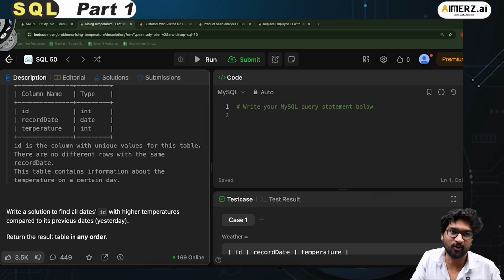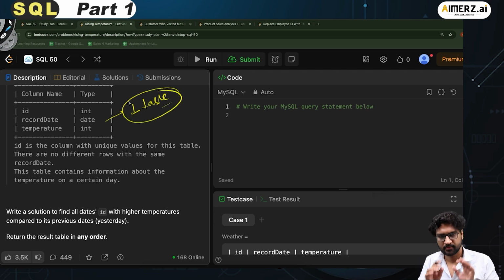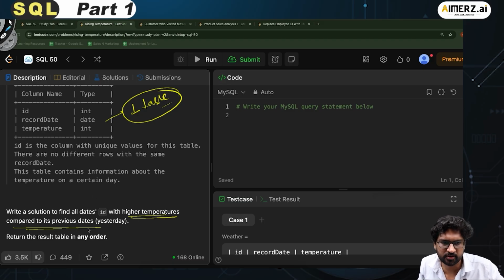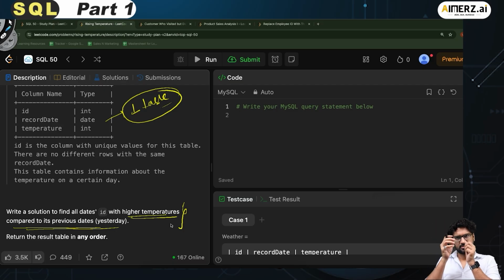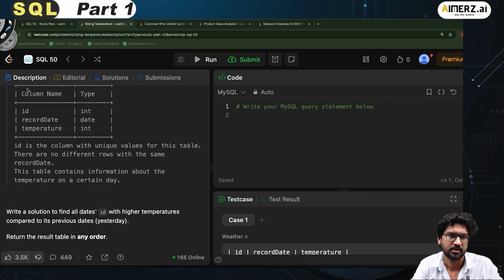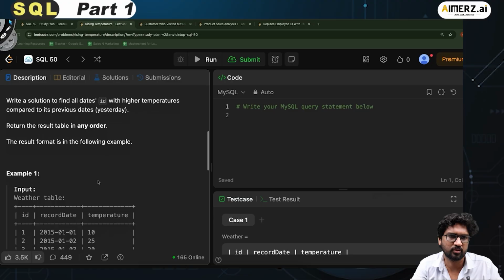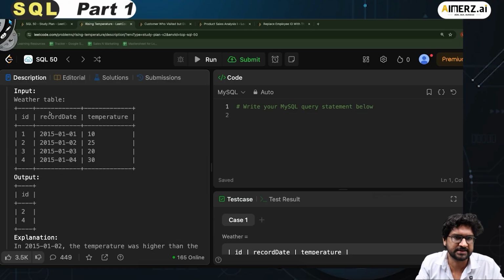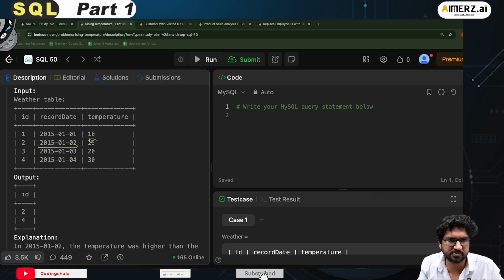So I have only one table, and each row is unique. It is trying to say to find all the date IDs with a higher temperature compared to the previous date, yesterday. Whenever the temperature of a day is more than the previous day, I have to print all those date IDs. Okay, understood. Let's see in what output format I would like to get this data. For example, here you see the temperature is higher than on the previous day, so I should have this ID.